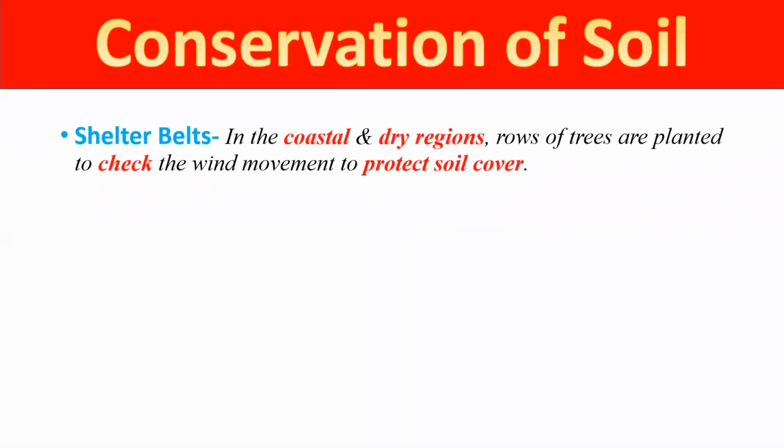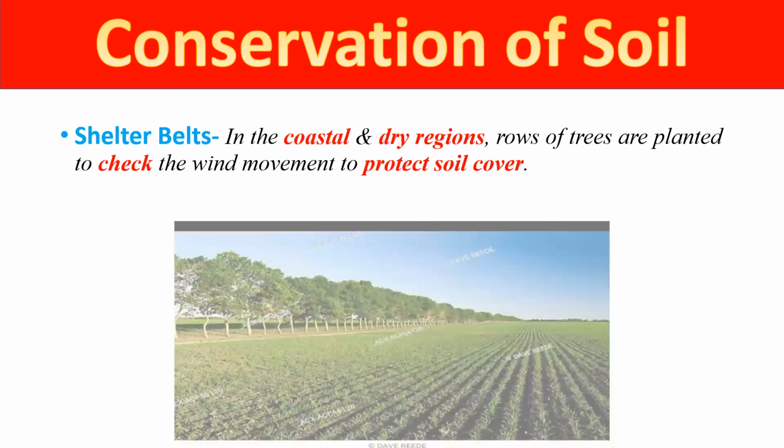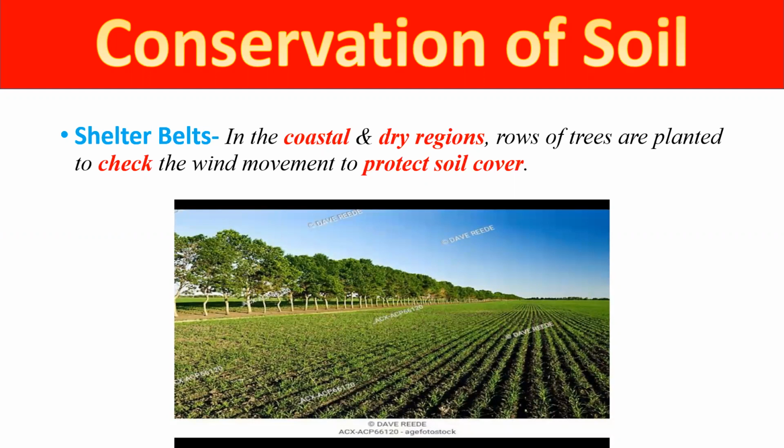Now shelter belts. This type of cropping is done in coastal areas and in dry regions, where rows of trees are planted around the area where we grow the crops, to check the wind movement so that the soil cover can be protected. And this is mostly done in the dry regions and in the coastal regions. See this picture. We have planted a line of trees so that the flow of the wind can be reduced, and due to this, we can protect our soil.